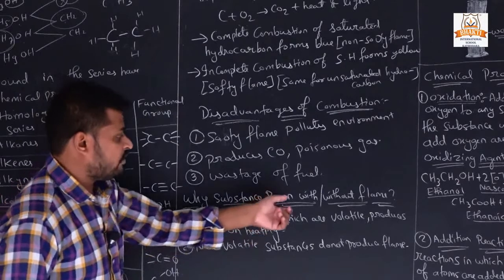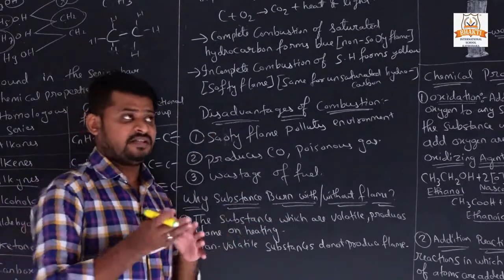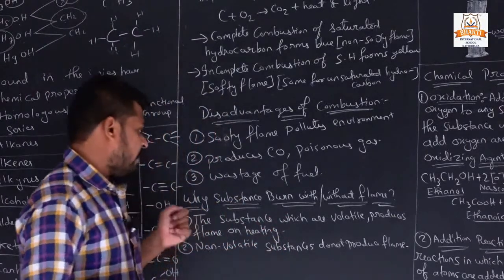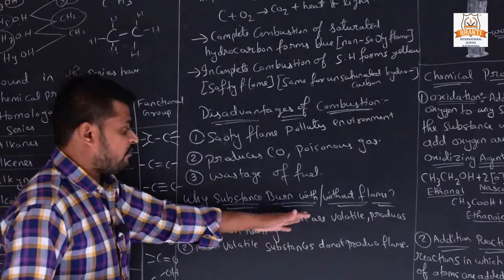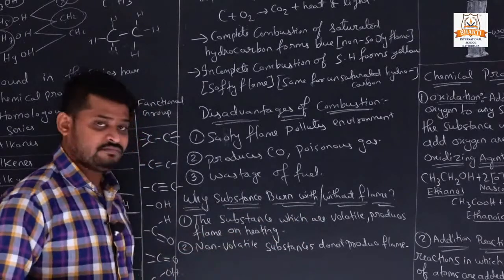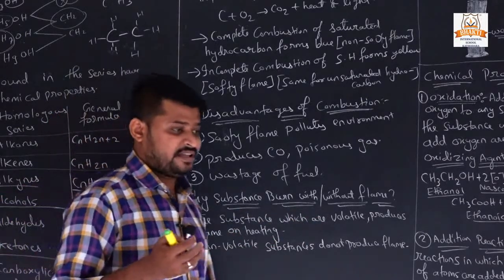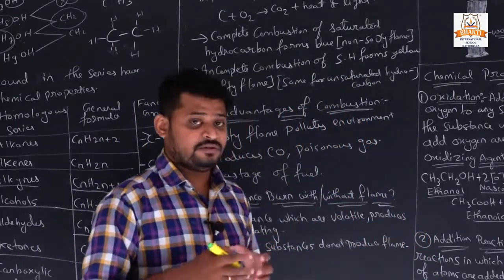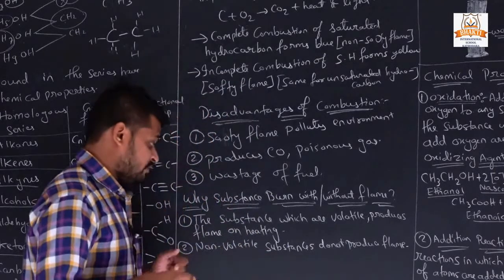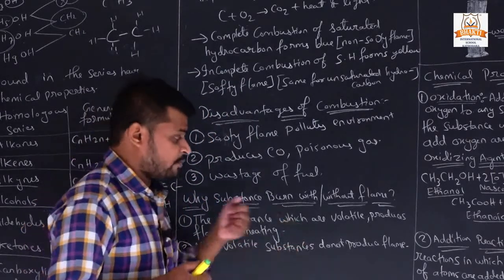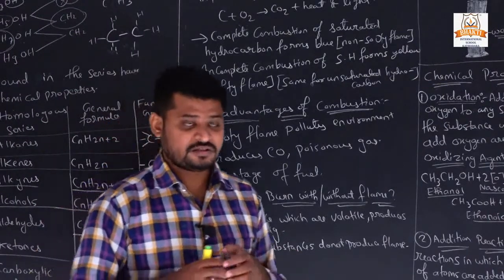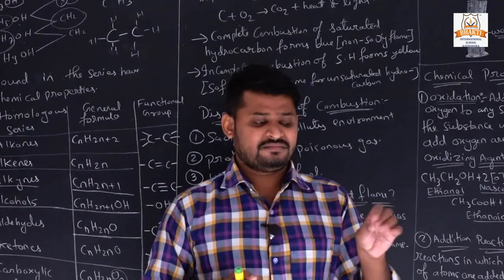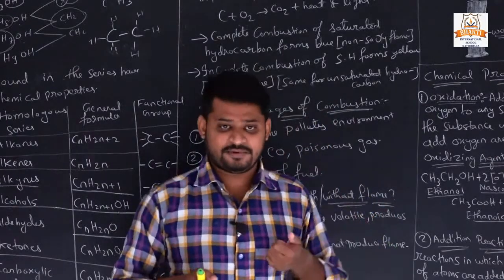Why do substances burn with or without a flame? Some substances burn with a flame and some do not. Why does this happen? Substances which are volatile produce a flame on heating. They have different structures and different chemicals, so they produce different types of flames. Non-volatile substances do not produce a flame. When we burn a candle, mostly we see only a yellow-orange light.